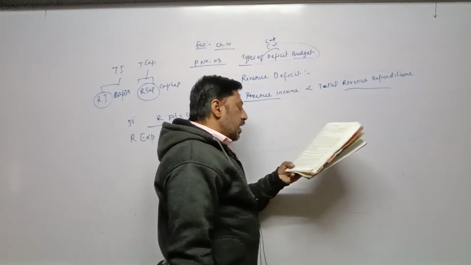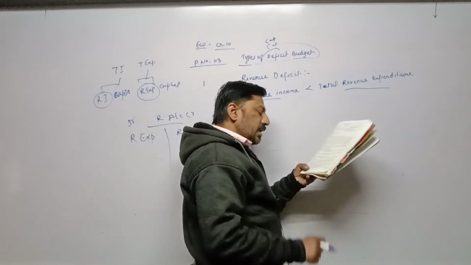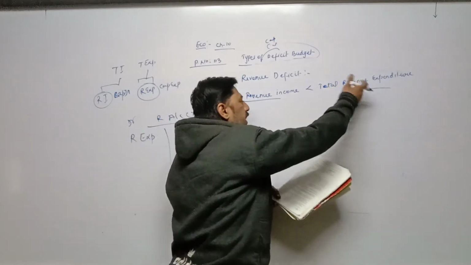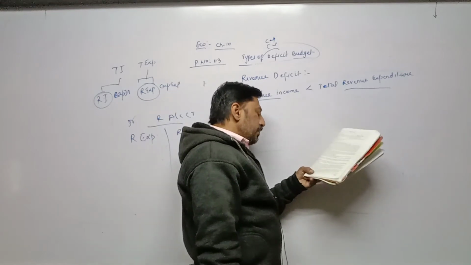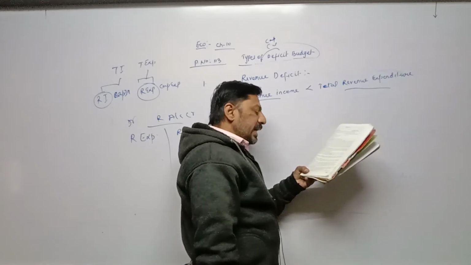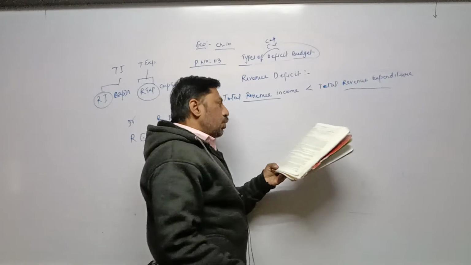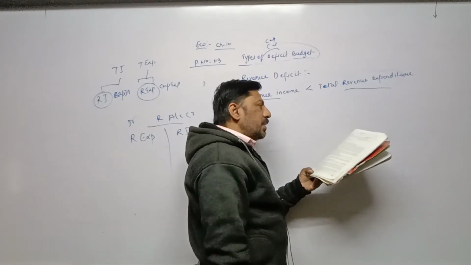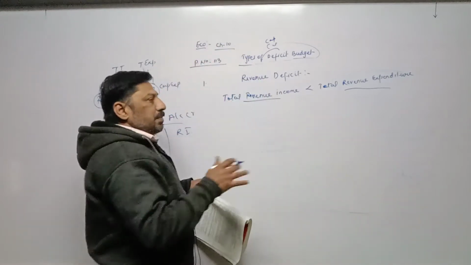Once again, revenue account contains current transactions, means transactions which take place in the current year, and deficit means loss, because expenditure is more and income is less. The deficit in this account in a simple sense means the government is not able to meet its routine expenditure from its current income. This shows inefficient working of government machinery. Here machinery does not mean actual machinery; machinery means system.